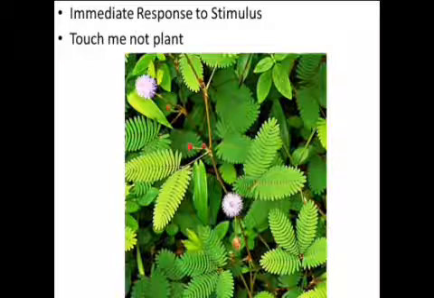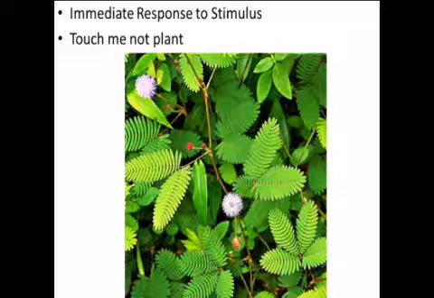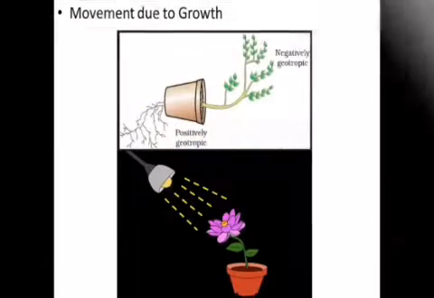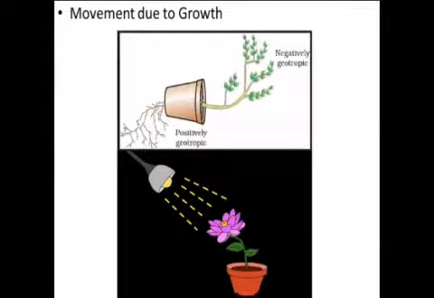Unlike animals, plants have no specialized nerve tissue for coordination of information. In animals, some cells change their shape in order for movement to happen. The plant cells change shape by changing the amount of water in them. Our next topic is movement due to growth.